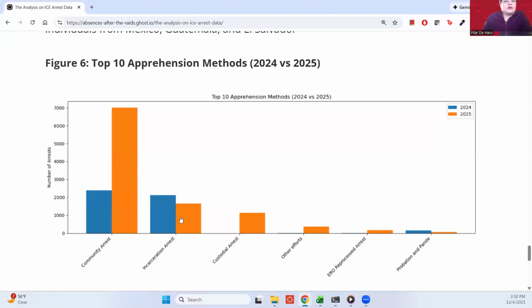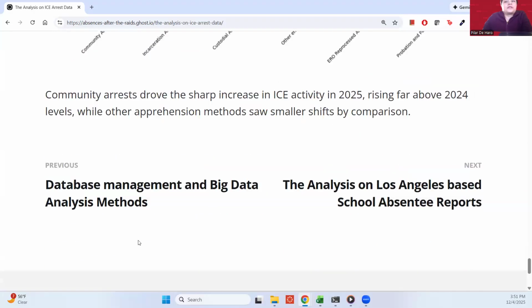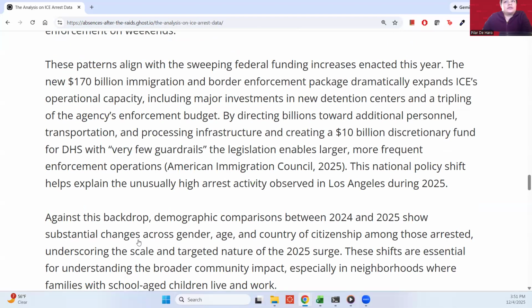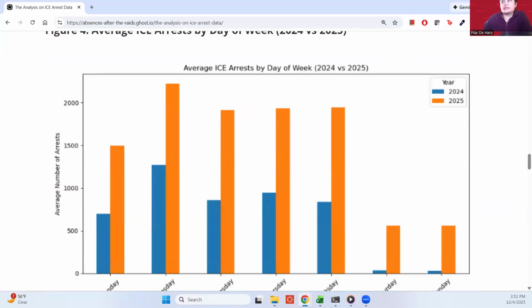So no longer is ICE relying on incarceration arrest, which is really folks that are being detained for some sort of crime in that sense, as opposed to just arresting people on the street for any reason that they think someone isn't documented. And so, yes, these are the analysis done on arrest data for ICE.